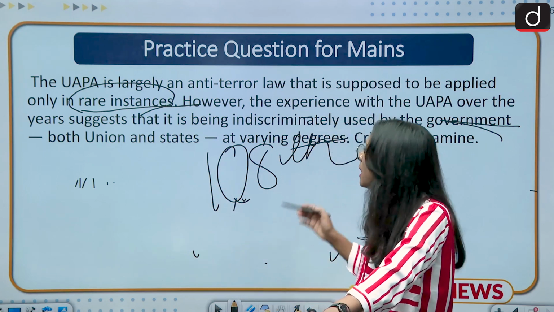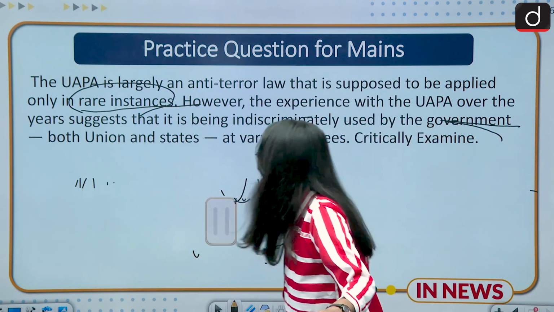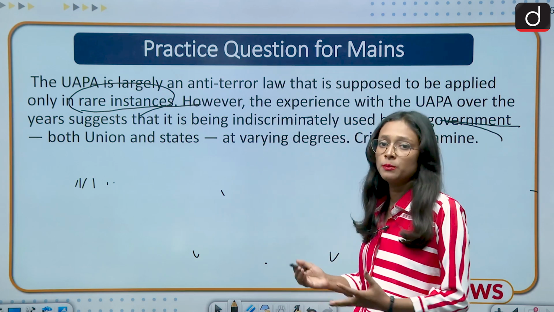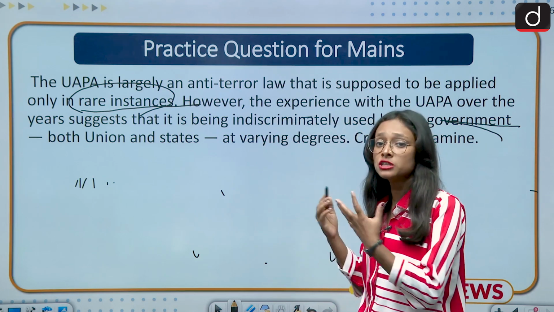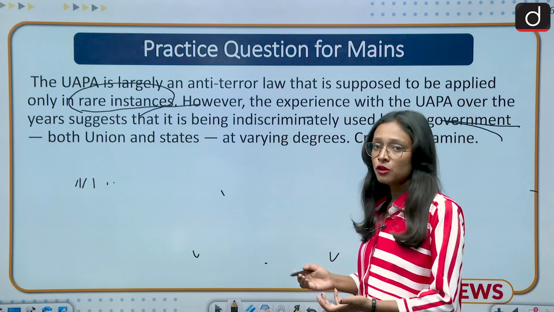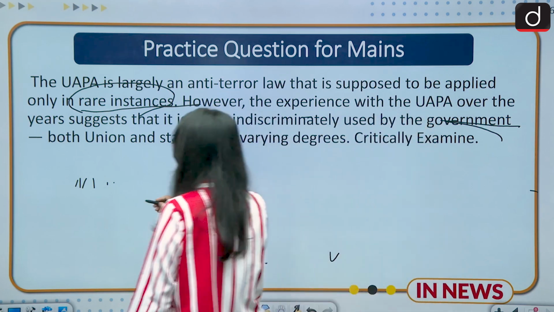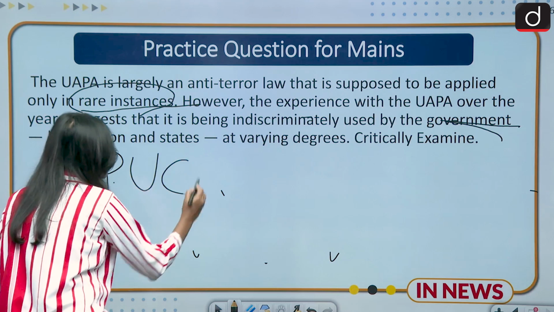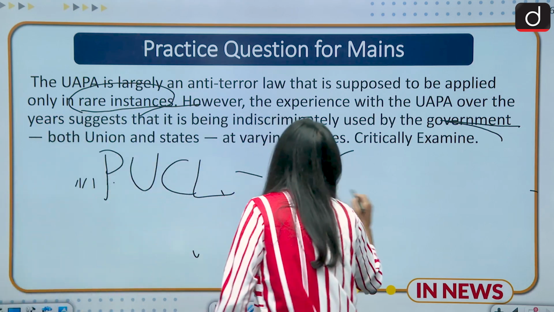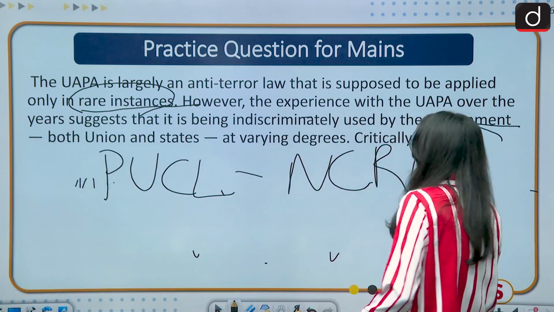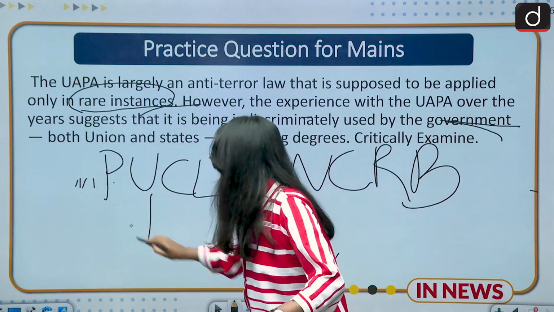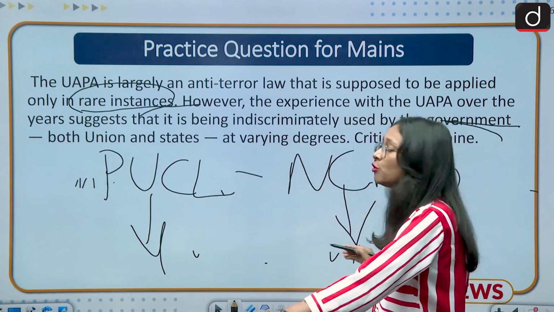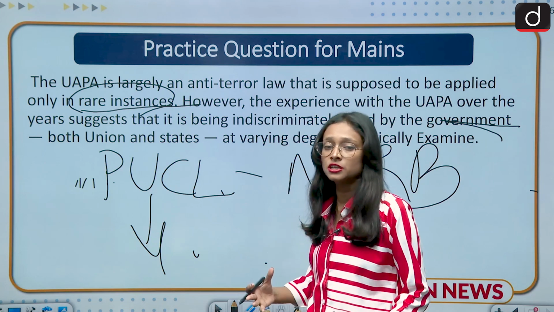Then coming to the demand of the question, which is the main part, that is how state governments and the central government are misusing this UAPA law. First of all, you can give the PUCL data and NCRB data. You can write reports related to the PUCL and NCRB data on the cases registered under the UAPA.